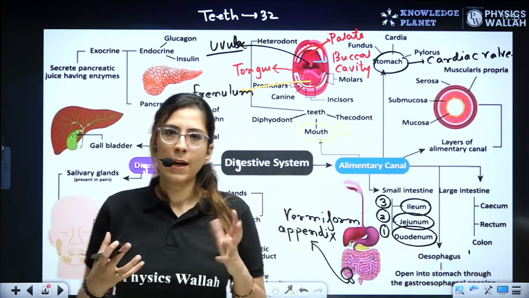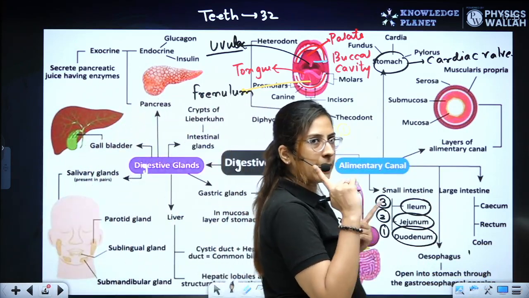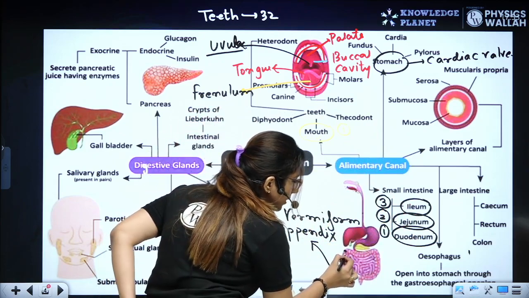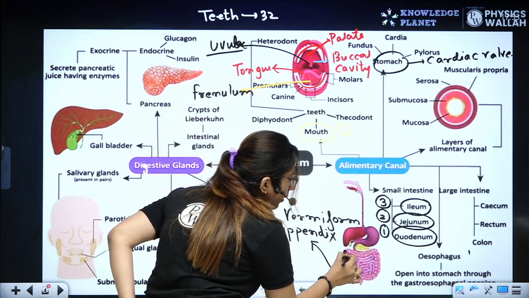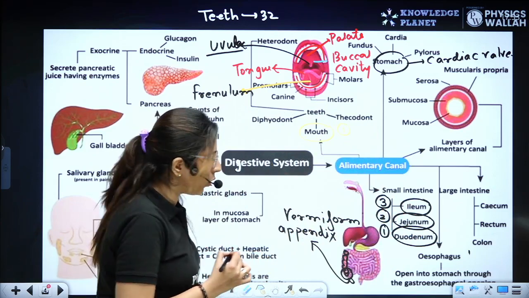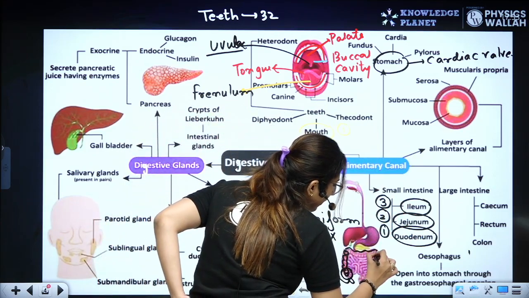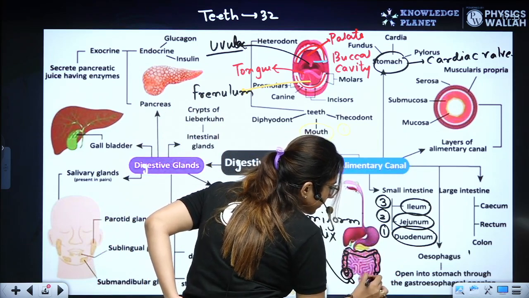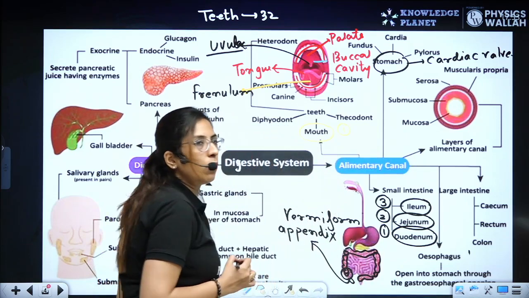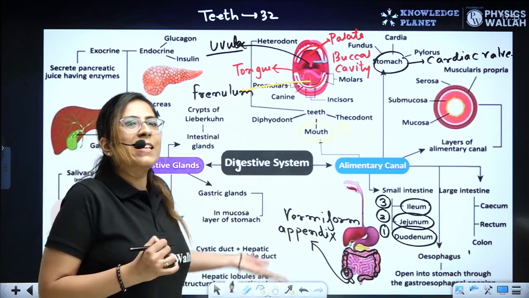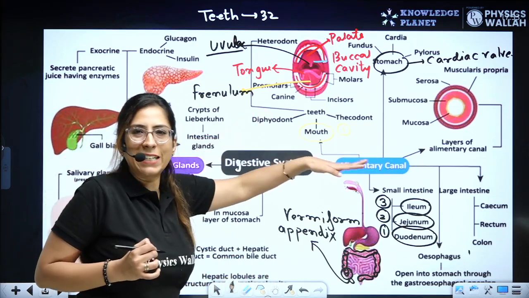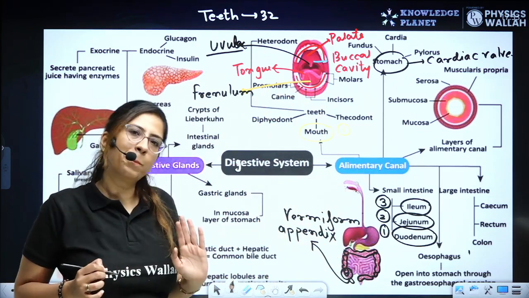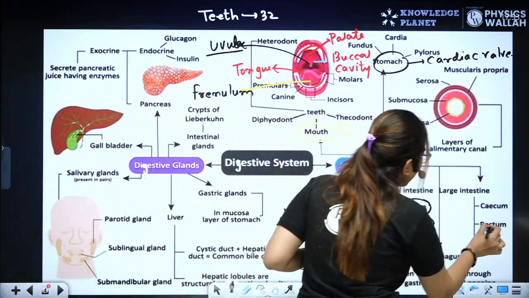So the colon further has three different parts. Clear? Now as you can see, we have a colon like this particular colon, right? The ascending colon, then we have the transverse colon, then the descending colon, and this is the sigmoid colon. So three parts are there: the ascending colon, the transverse colon, the descending colon, and the sigmoid colon. Clear?